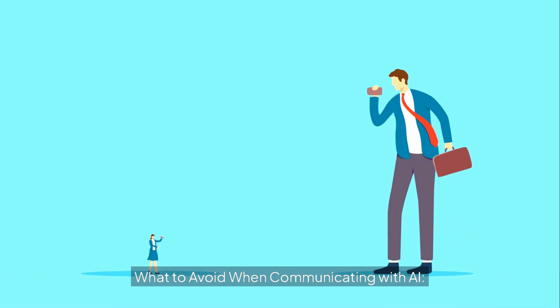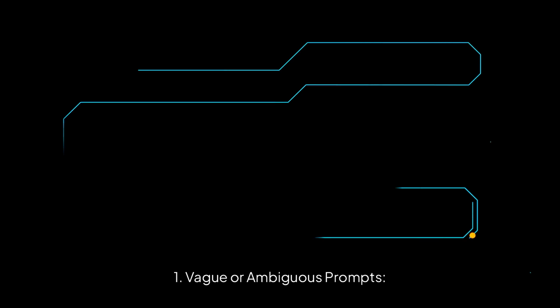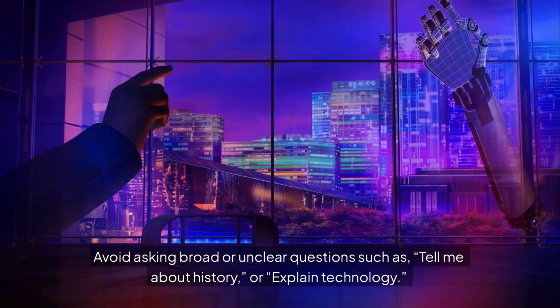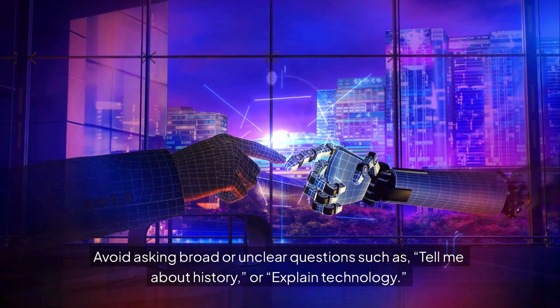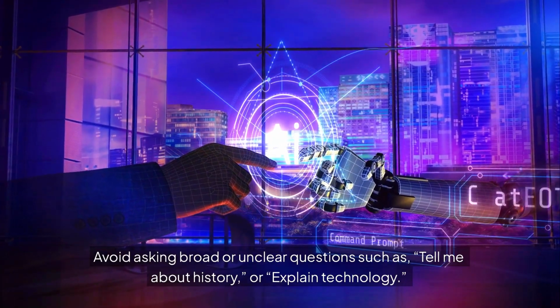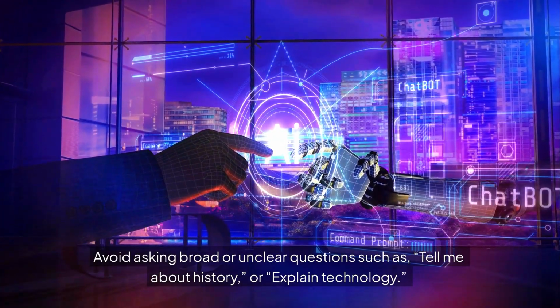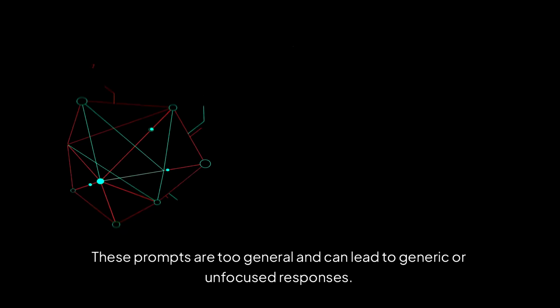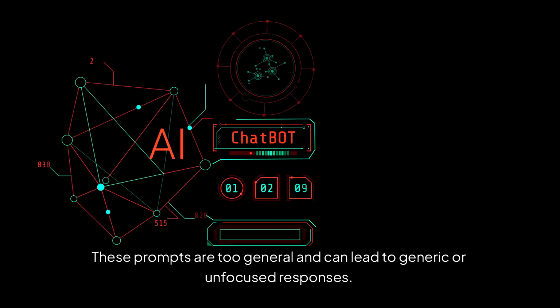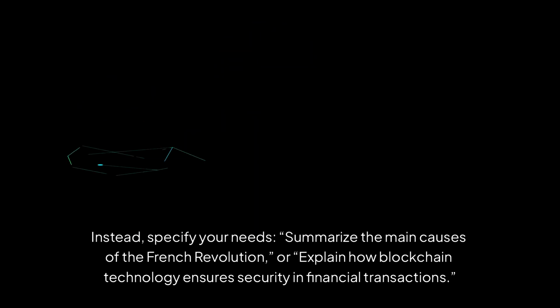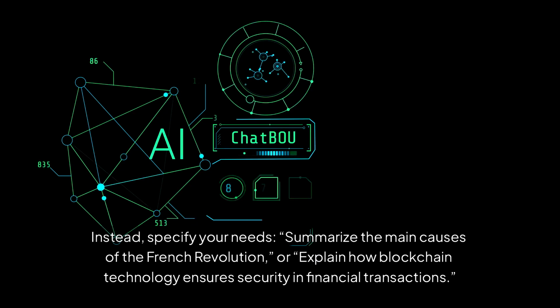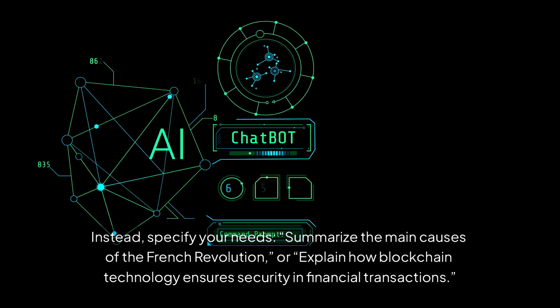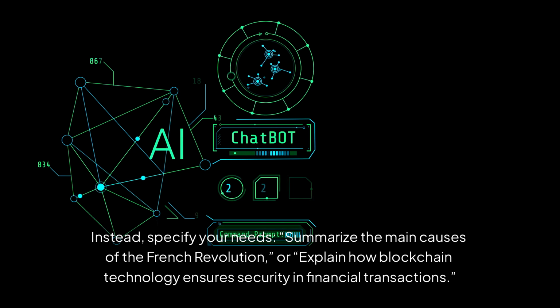What to avoid when communicating with AI. 1. Vague or ambiguous prompts. Avoid asking broad or unclear questions, such as, "Tell me about history," or "Explain technology." These prompts are too general and can lead to generic or unfocused responses. Instead, specify your needs: summarize the main causes of the French Revolution, or explain how blockchain technology ensures security in